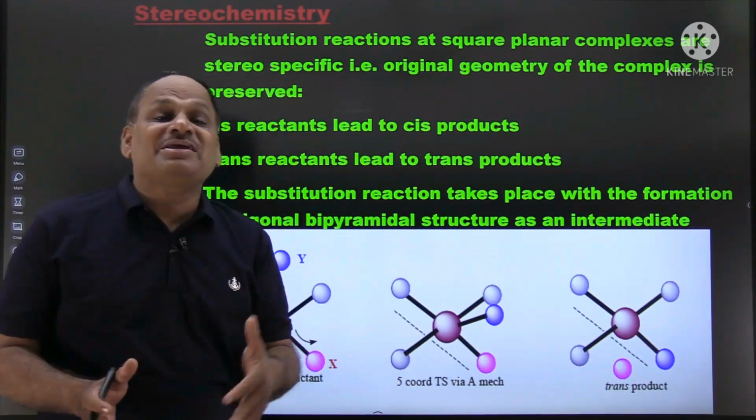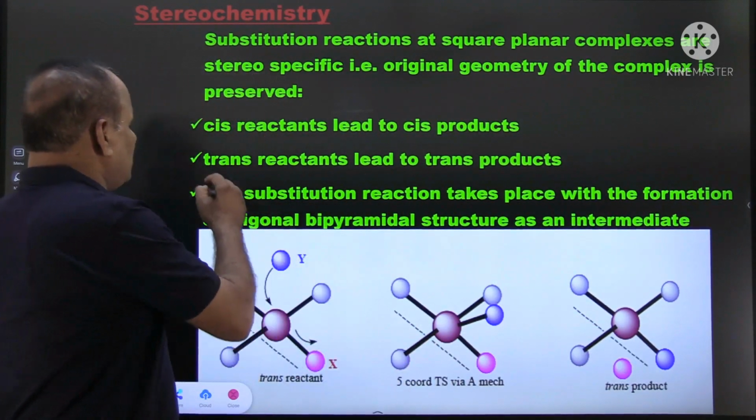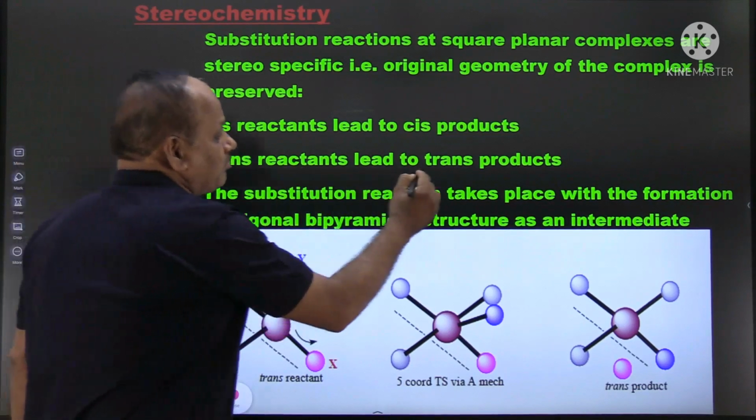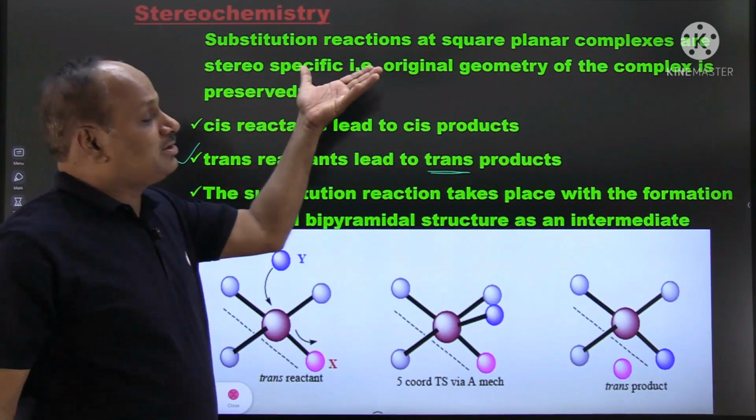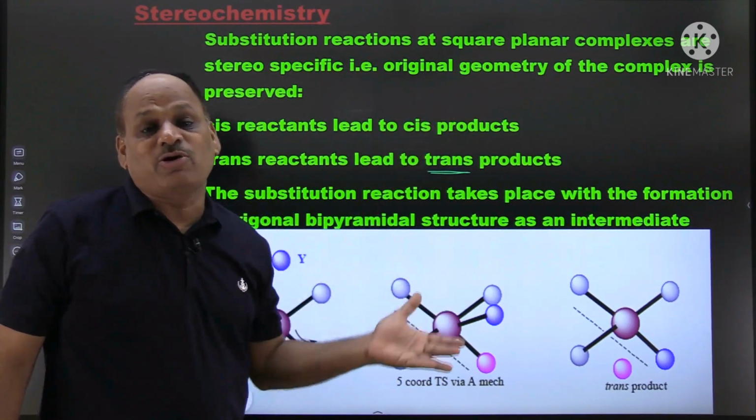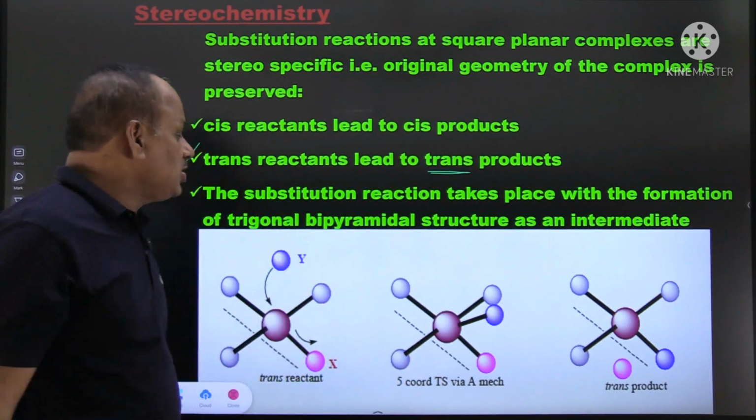If the substrate complex is trans, then the product will also be trans. Therefore substitution reactions in square planar complexes are always stereospecific.